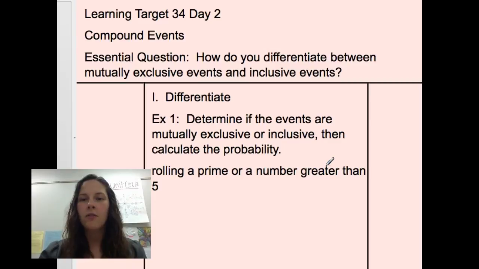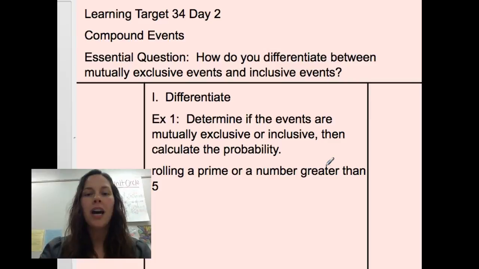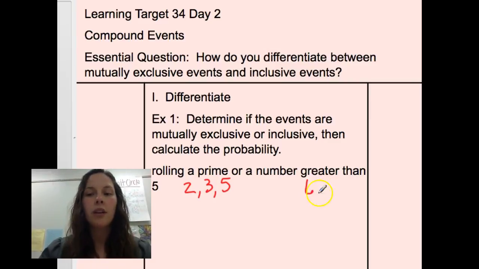So let's take a look at our first example, talking about rolling a prime number or a number greater than 5. So first of all, can that happen at the same time? Well, on a die, the prime numbers are 2, 3, and 5. And the numbers greater than 5 are 6. Well, there's no number in both lists, so these are exclusive events.